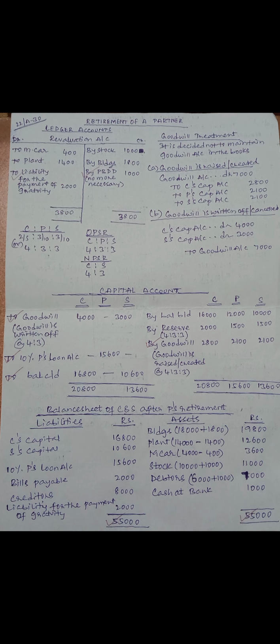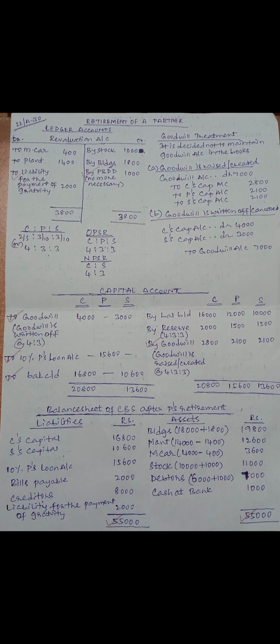And PBDD, no more required, no more necessary. It is an important posting. It is appearing on the credit side. After making the postings connected with the revaluation aspects, we came to know that there is no balance in the revaluation account. That means there is no profit, no loss. Debit total and credit total are equal.